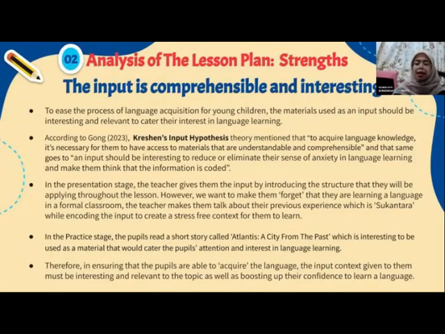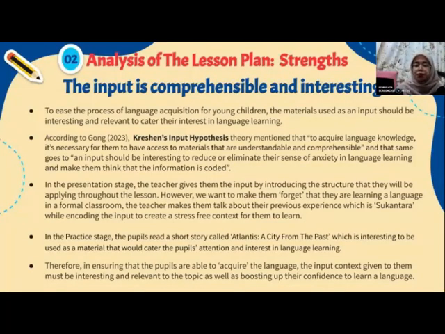So the teacher makes them talk about their previous experience, something that is closely related to them, while including the input to create a stress-free context for them to learn. When we are less likely to feel stressed and talk about something that we are interested in, something that we love, it will be easier for us to gain the input and talk about it effortlessly. The same goes for children.